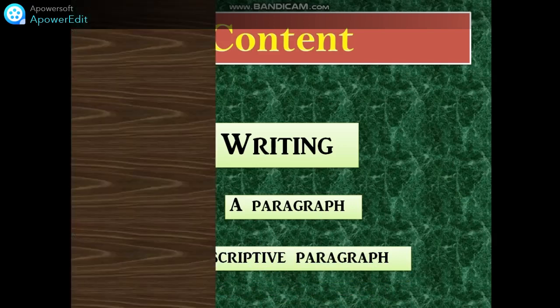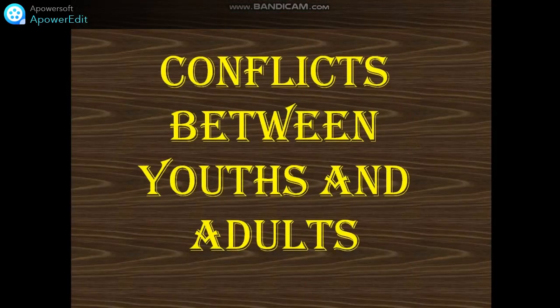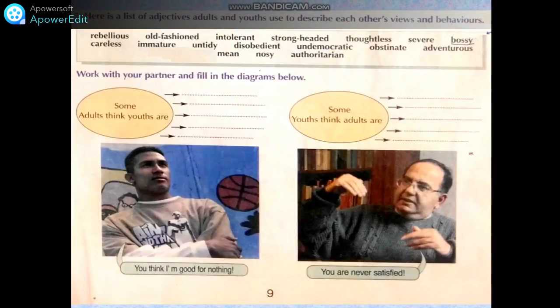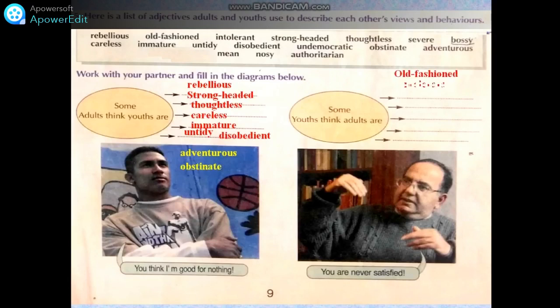Great, let's start then. Okay, so conflicts between youths and adults. Now you have this text on page number 9, and I told you that we're going to go back to this text and try to write a paragraph about how adults think about youths and how youths think about adults.